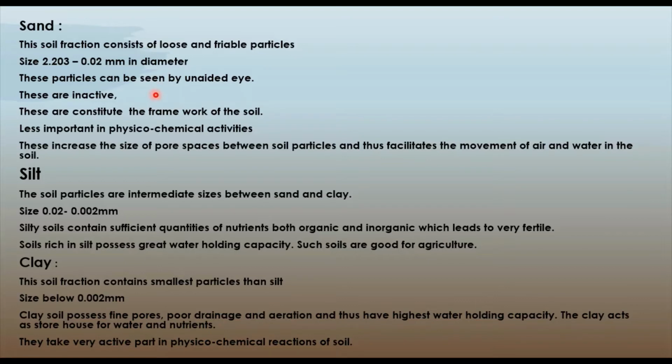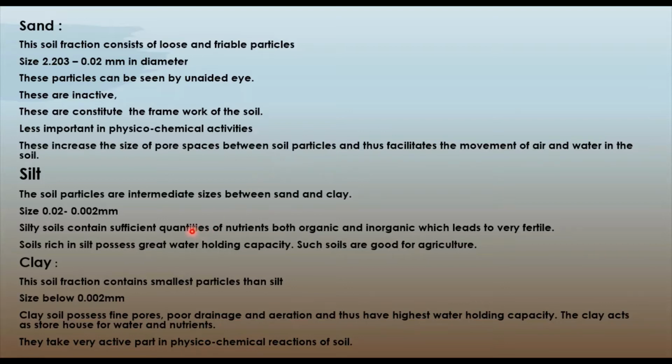Sand particles are inactive and constitute the main framework of the soil, but they have less important physicochemical activities. They increase the size of the pore spaces between the soil particles, thus facilitating the movement of air and water in the soil.